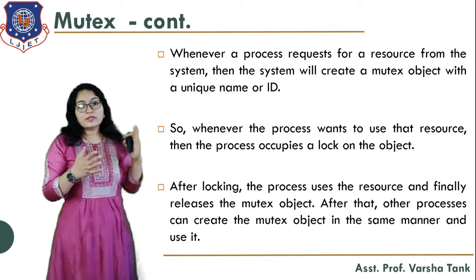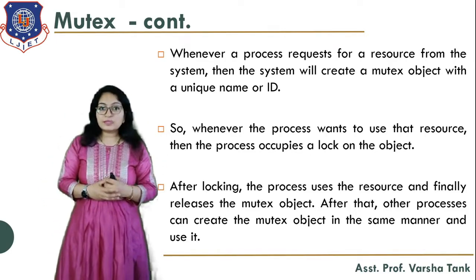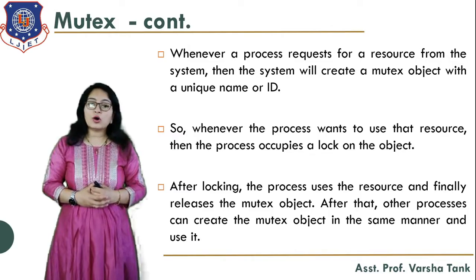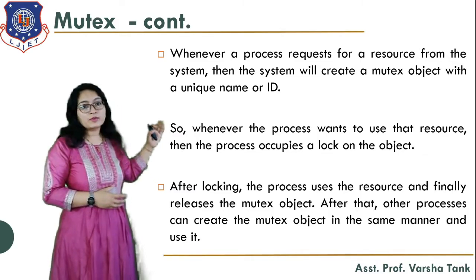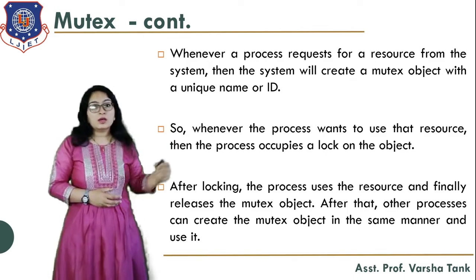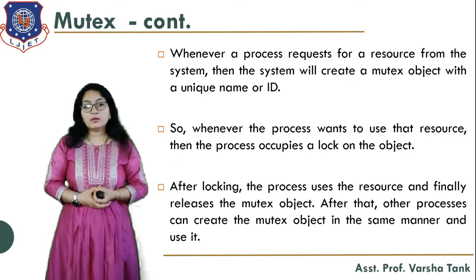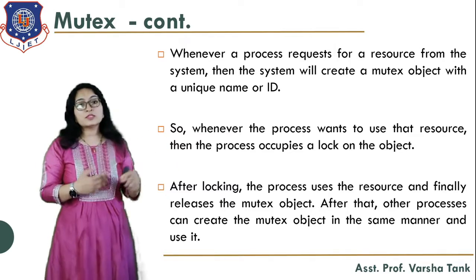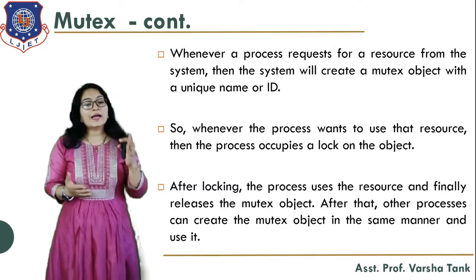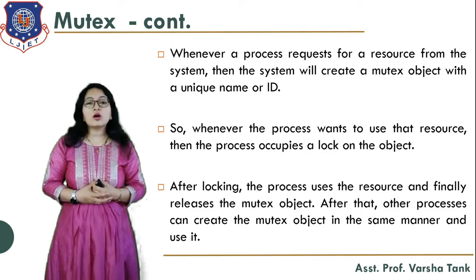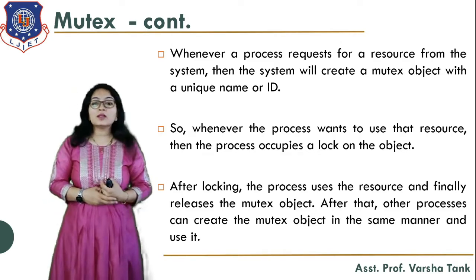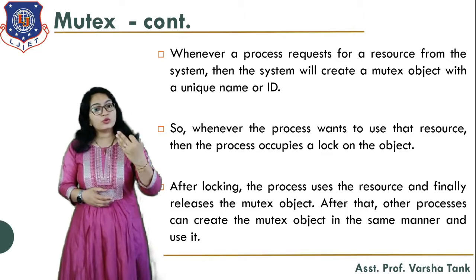Whenever a process requests a resource from the system, the system will create a mutex object with a unique name or ID. So whenever any process sends the request for the resource, the system will create the mutex object with the unique identification. Whenever the process wants to use the resource, the process occupies a lock on the object. Every time, the process will occupy the lock on the object when it wants to use that particular resource.